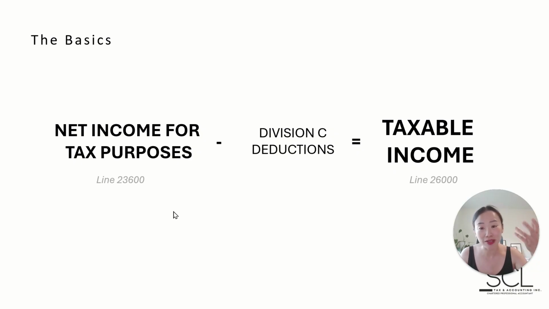Which may or may not be the same as net income for tax purposes. So we can't assume that. Distinguishing the two lines, I think, is important, reading your tax return accordingly and finding that number. And so if you have your net income for tax purposes, there may or may not